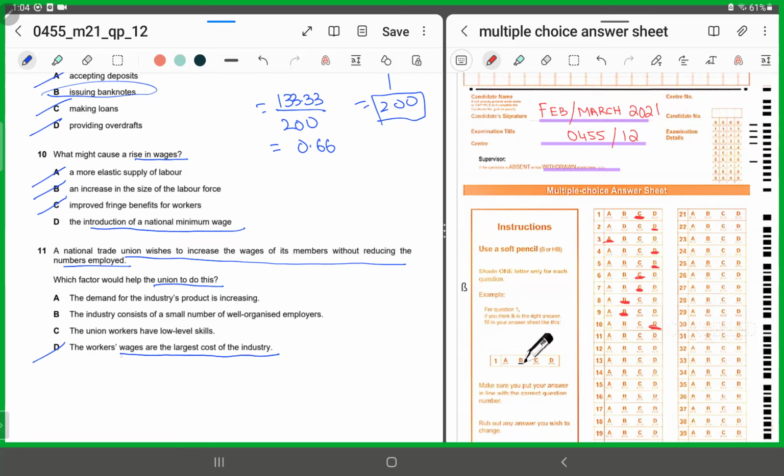When the union workers have low level skills, so they won't be able to bargain. Again, that's incorrect. When the industry consists of a small number of well organized employers, again, this would be a disadvantage because then the union won't be able to play its part. The demand for the industry product is increasing. Yes, when the industry products are highly in demand, they are going to pressurize the producers that they form an integral part and that their demand must be fulfilled. Therefore, for MCQ number 11, we'll shade in A as the correct response.